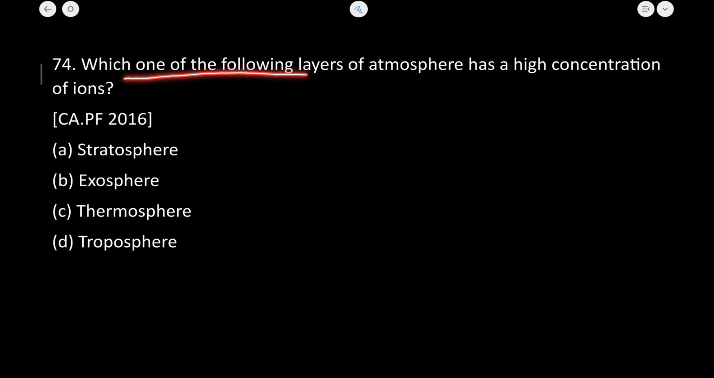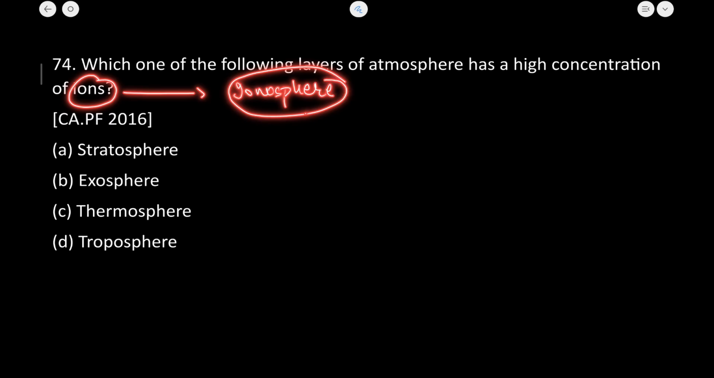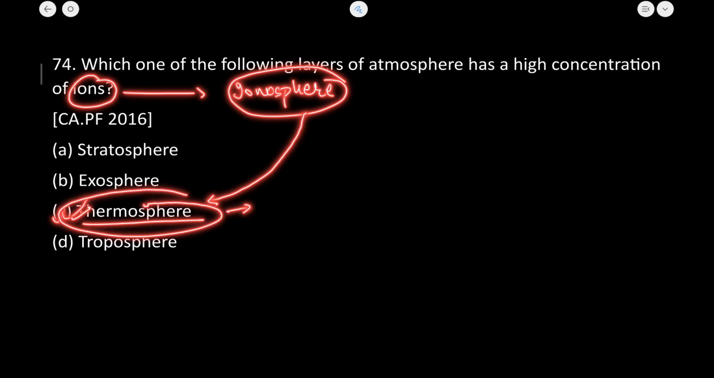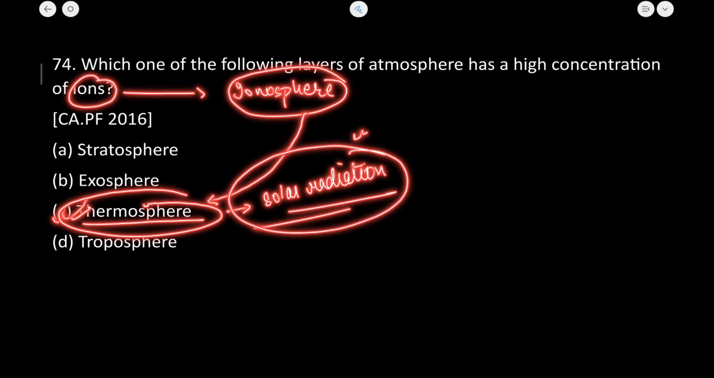Now, which of the following layers of the atmosphere has a high concentration of ions? This is related to the ionosphere, and the other name of the ionosphere is also the thermosphere. Regarding the thermosphere, you need to know that this layer is responsible for absorbing solar radiation, radio waves move in this layer of the atmosphere, and the temperature increases with the increase of altitude.